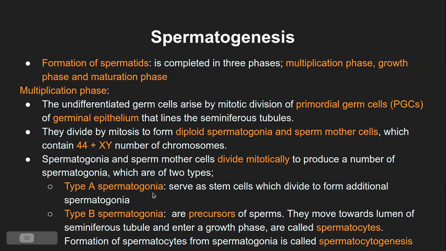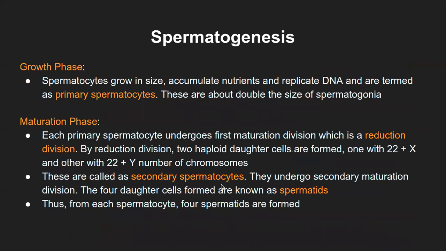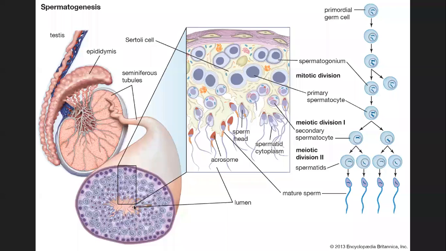So type A will serve as stem cells. Stem cells are the primitive type of cells, and you know the quality of stem cells: they can give rise to that particular structure. In this case, stem cells will be similar to your primordial germ cells. And type B will form the sperm. They move towards the lumen of the seminiferous tubule. The lumen is towards the center of the seminiferous tubule. This is the lumen part, a light, faint orangish color.